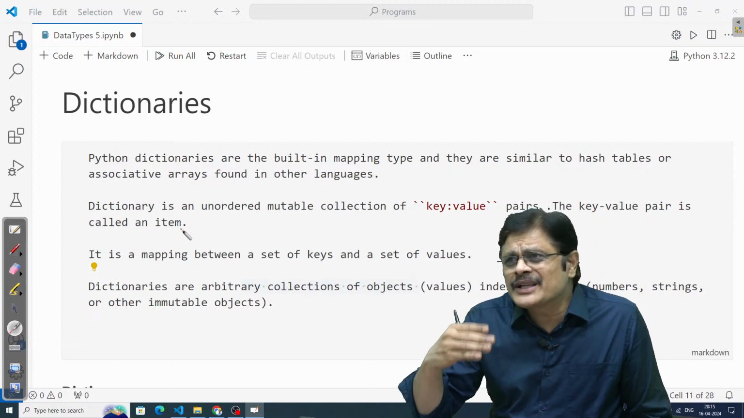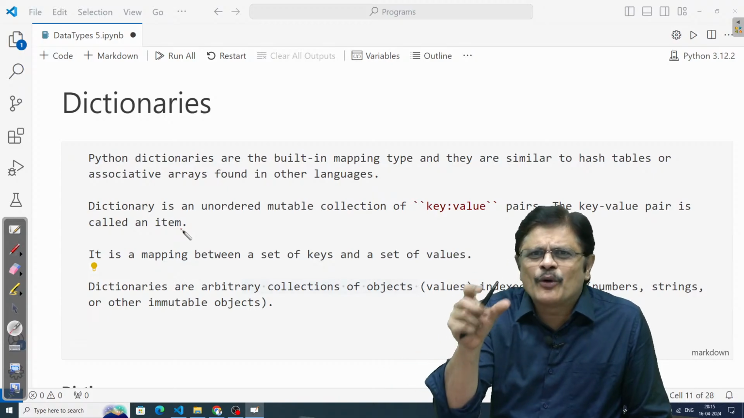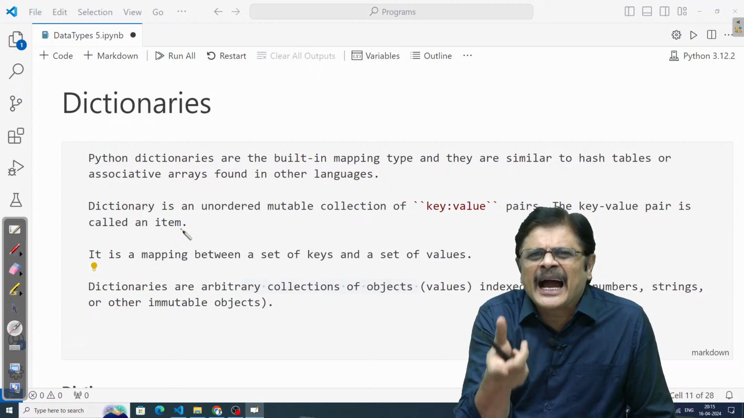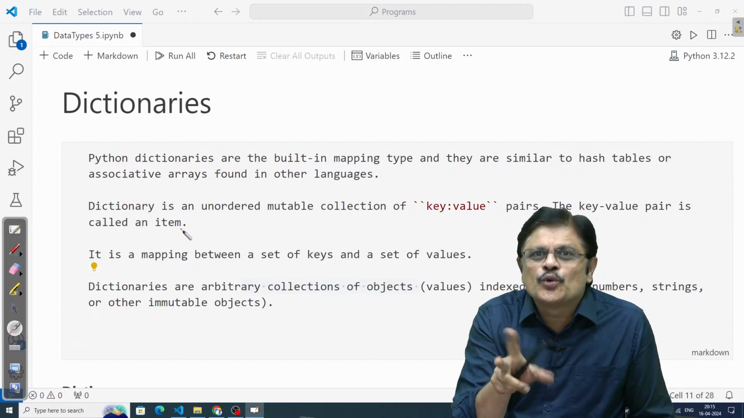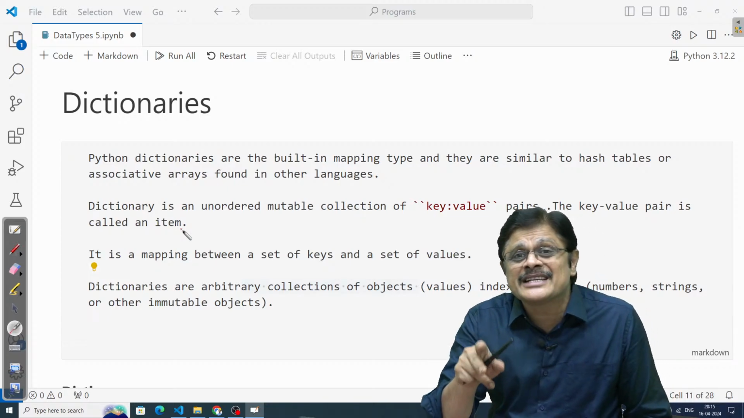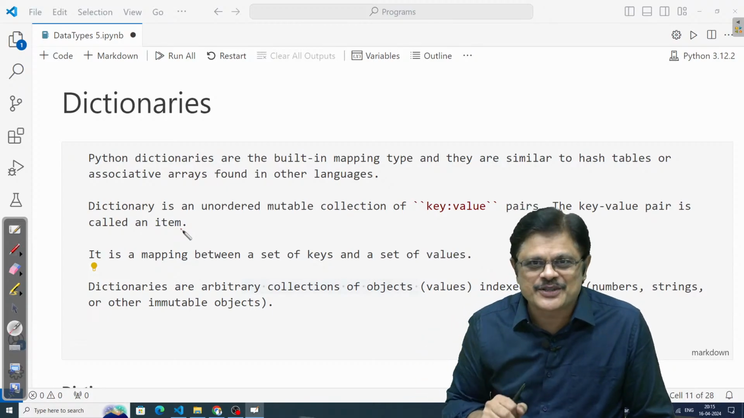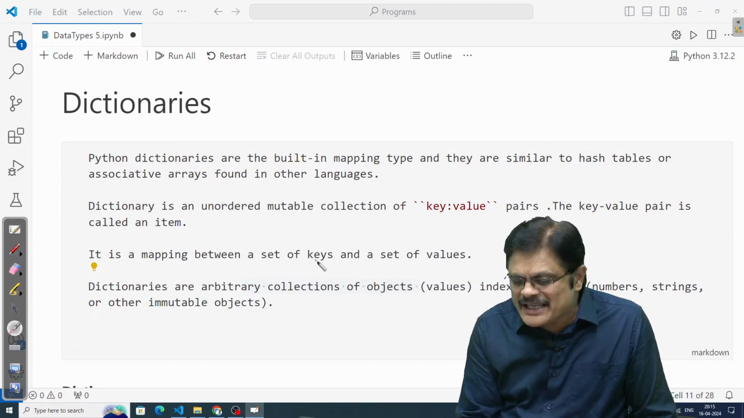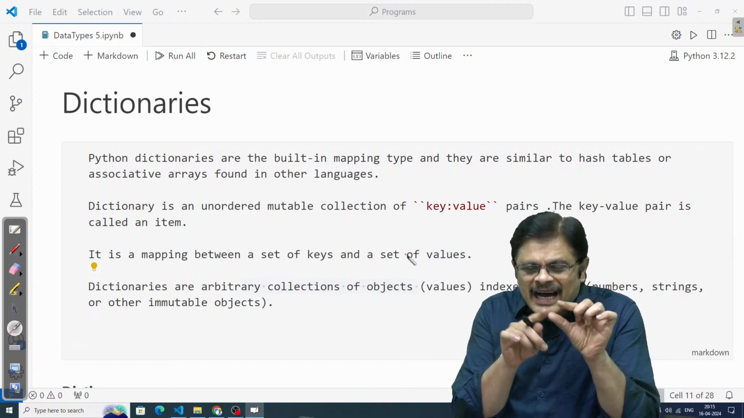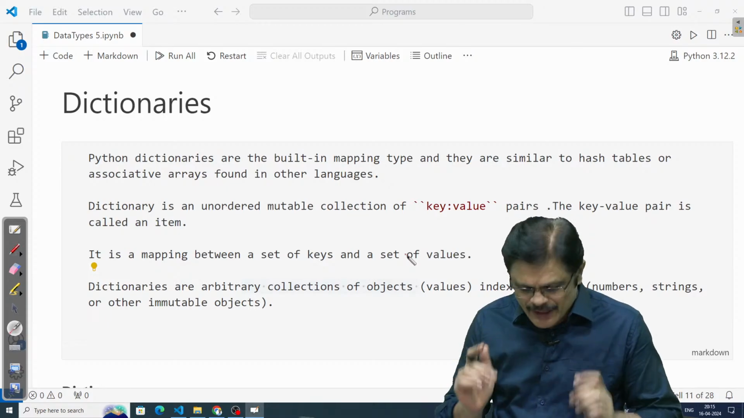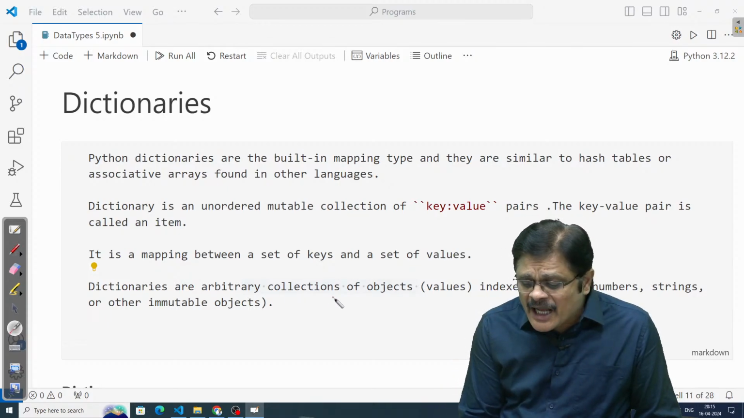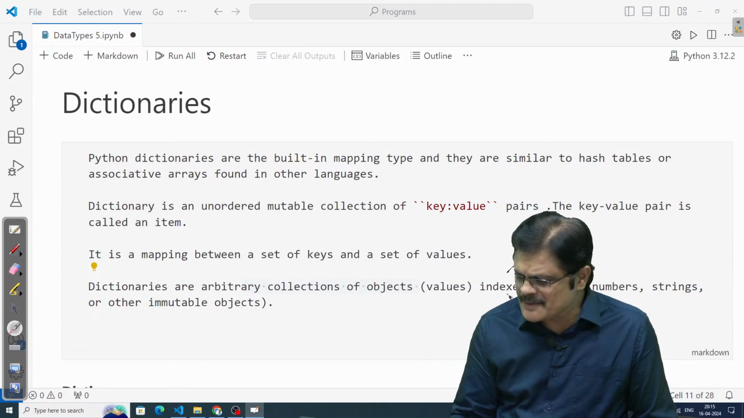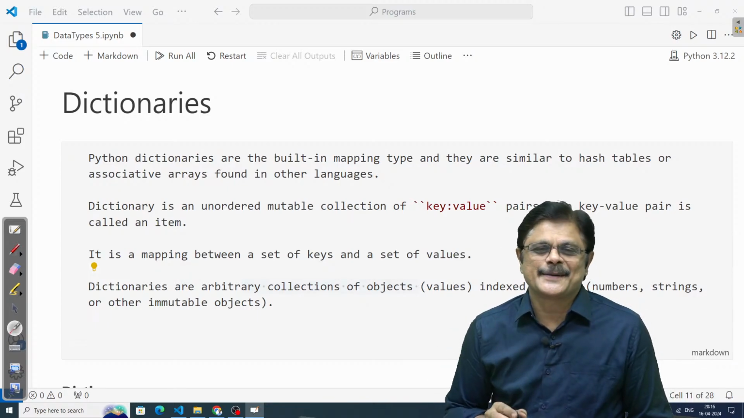If you observe the other data types, we have only a single object, but here one item contains 2 objects. One is the key object, the other one is the value object. A dictionary is a mapping between a set of keys and a set of values. So keys are associated with the values. Dictionaries are an arbitrary collection of objects, that is, objects can be of different types, indexed by keys.